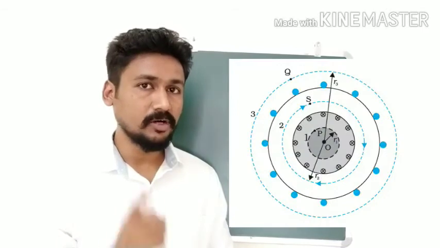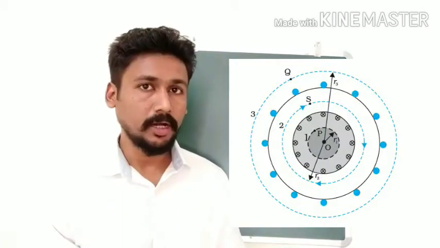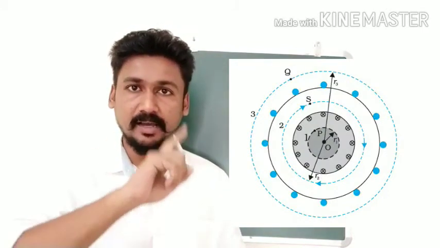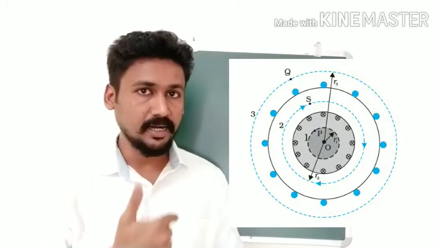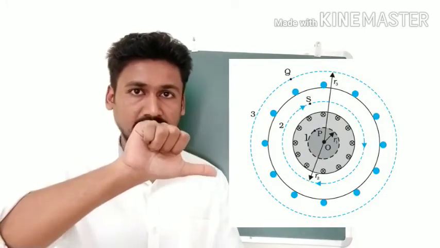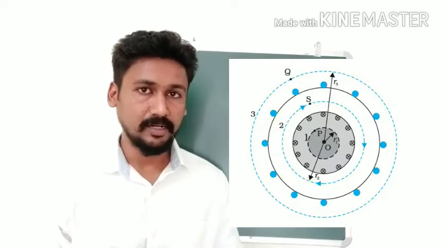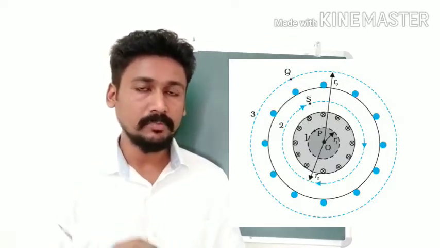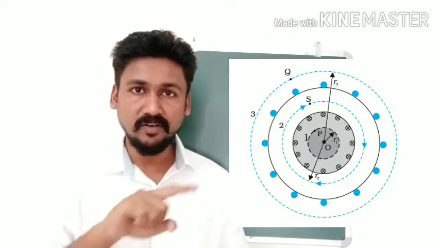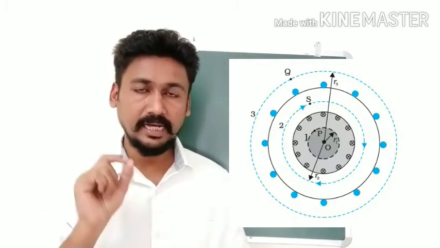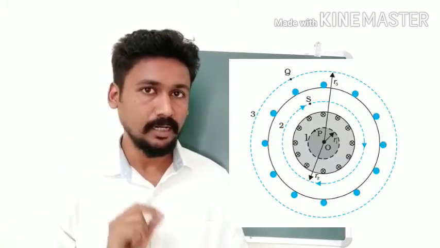So just as before, this is a cross section of the toroid. Again the dot represents current coming outside, the cross represents current going inside. From that you can find the direction of the magnetic field. Now let us assume that small r is the radius of the second loop. Again we are going to use Ampere's circuital law for this.